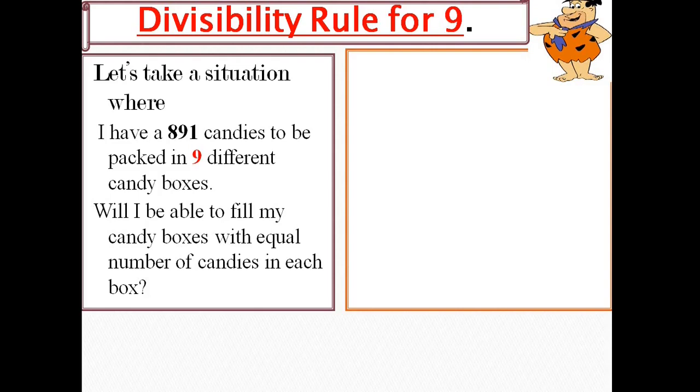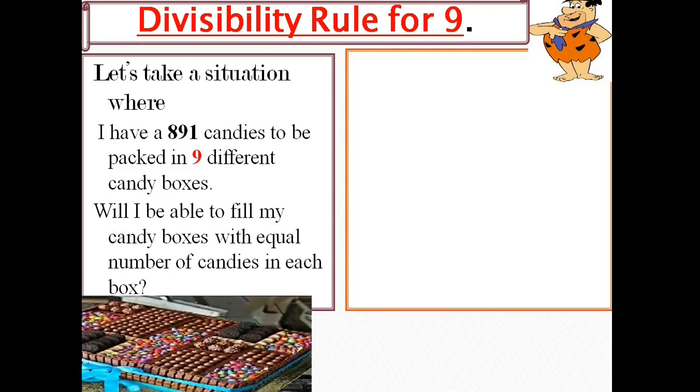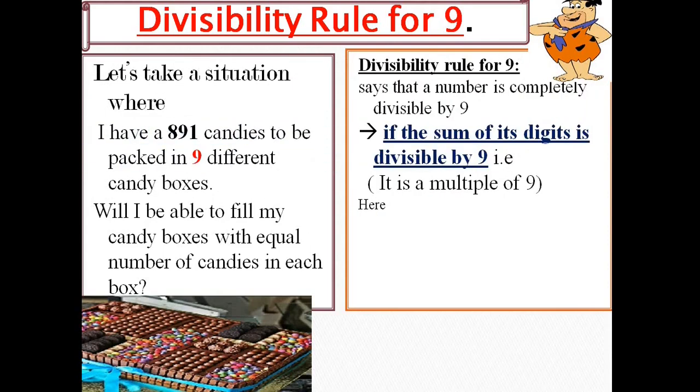Now what is that? Remember, it is almost similar to what we have done for 3. The rule says that a number is completely divisible by 9 if the sum of its digits is divisible by 9, or is a multiple of 9. So it is almost similar to 3. The only difference is that in case of 3, the sum had to be a multiple of 3, and in case of 9, the sum has to be a multiple of 9.